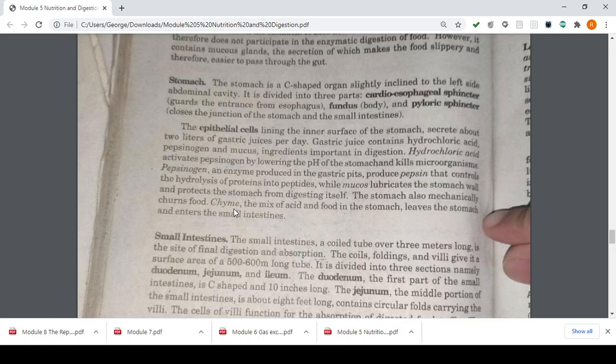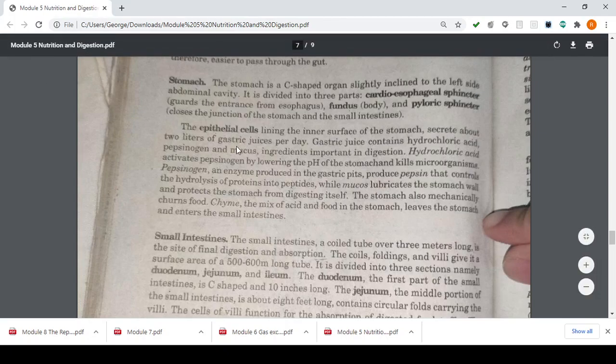controls the hydrolysis of proteins into peptides, while mucus lubricates the stomach wall and protects the stomach from digesting itself. The stomach also mechanically churns food, chyme, the mix of acid and food in the stomach, and leaves the stomach and enters the small intestines.